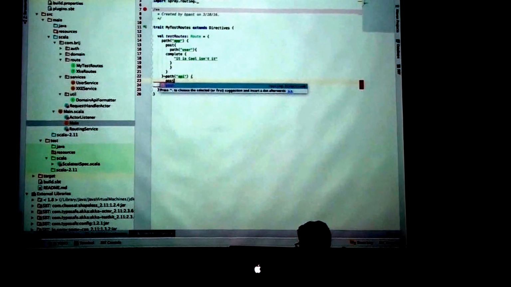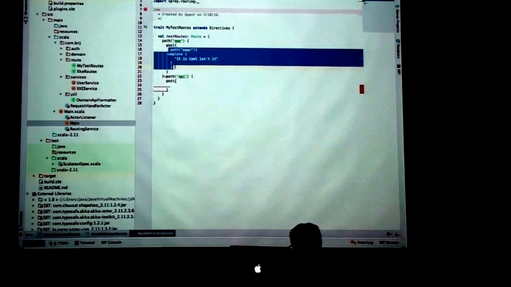Let's say I'll make one more path, API and then post. This particular piece.